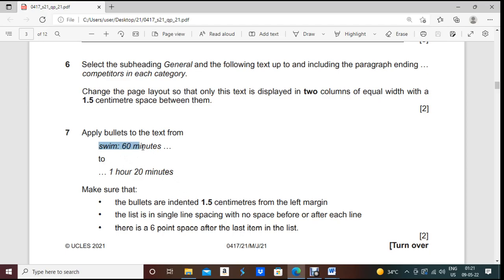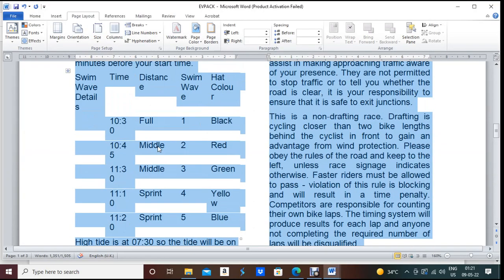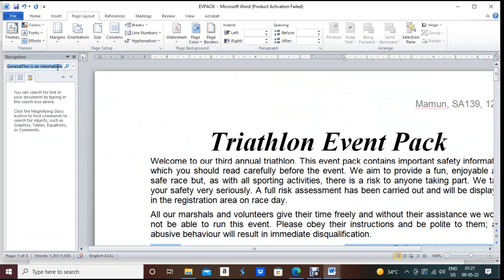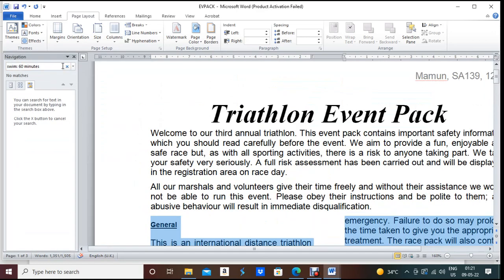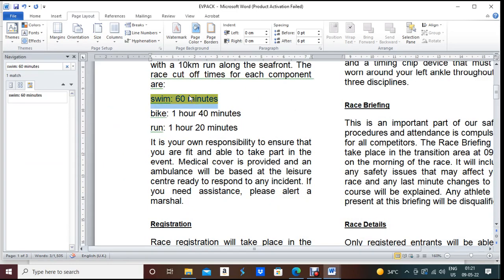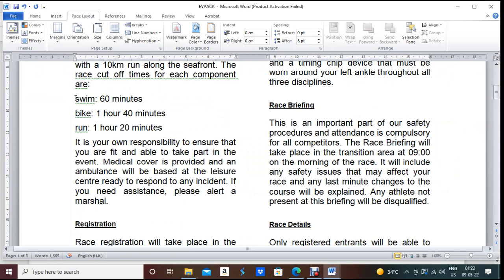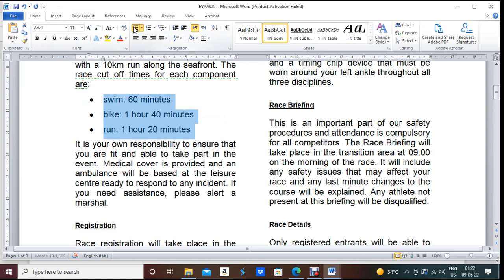So I need to find these things also. Swim 60 minutes. And we need to apply bullet points. So we can find it easily. Just press Ctrl F, same process, and type this word, and the computer will find it easily. Now it is easy to find and apply quickly. So block these 3 lines and just go to the home menu, apply any kind of bullet point. So it is already applied.